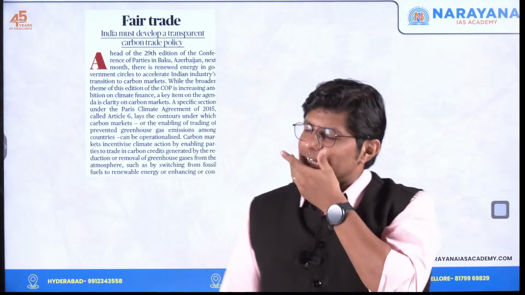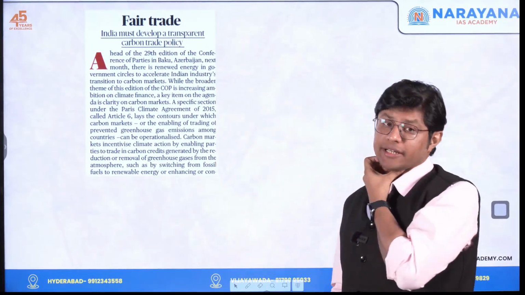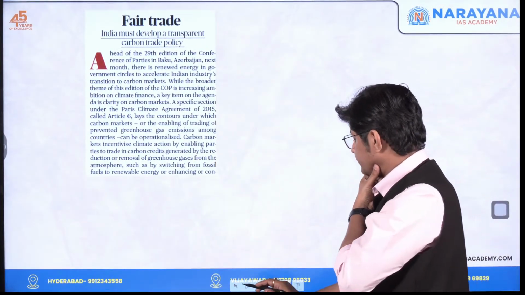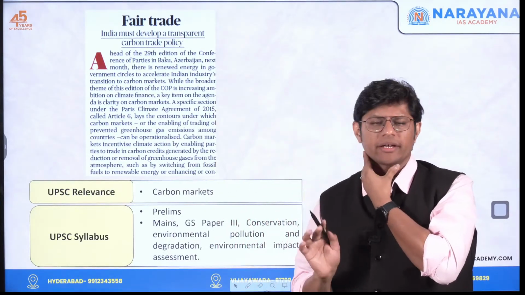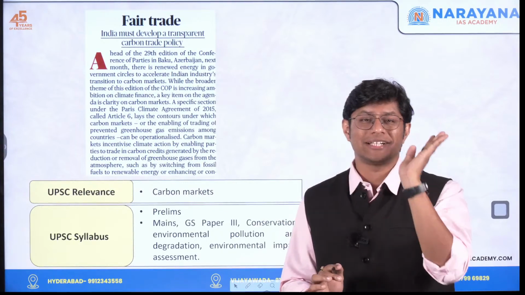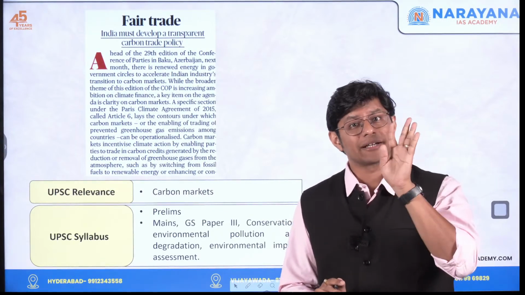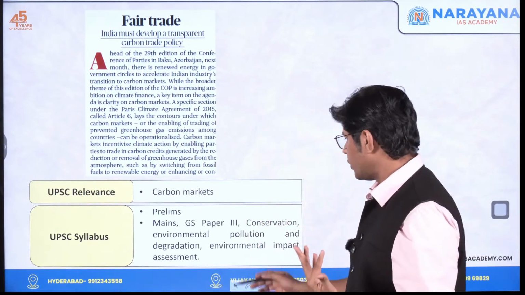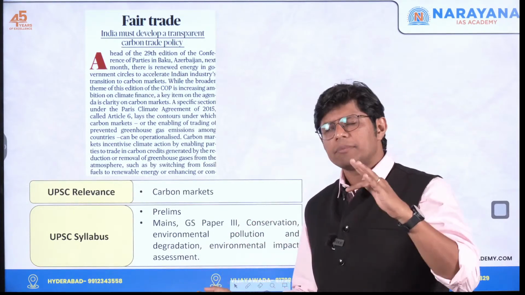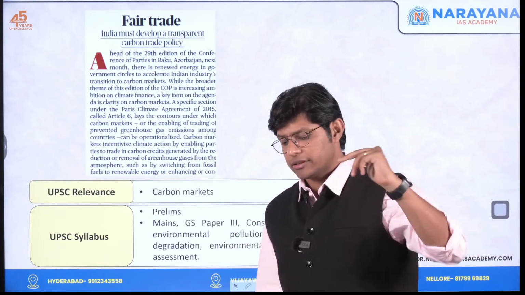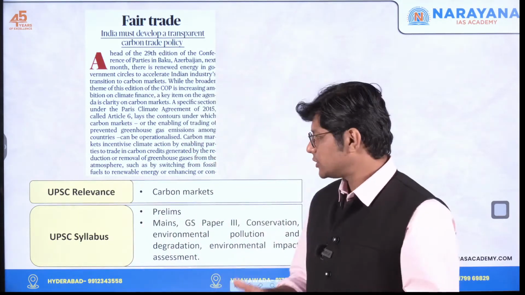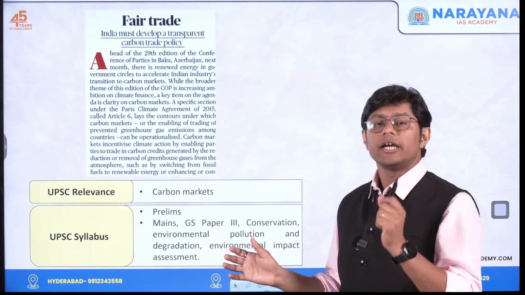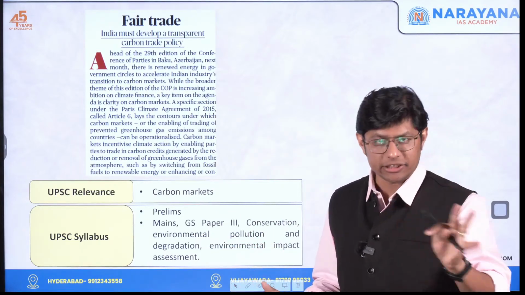Now the title of the third topic is fair trade. In this topic, the most important concept is to understand the concept of carbon credits, right? Again, you can map this for GS paper 3. You can map this under GS paper 2. Why? Because this is a decision of the government of India. As well as you can mark this under GS paper 3 under environmental pollution and degradation, right?